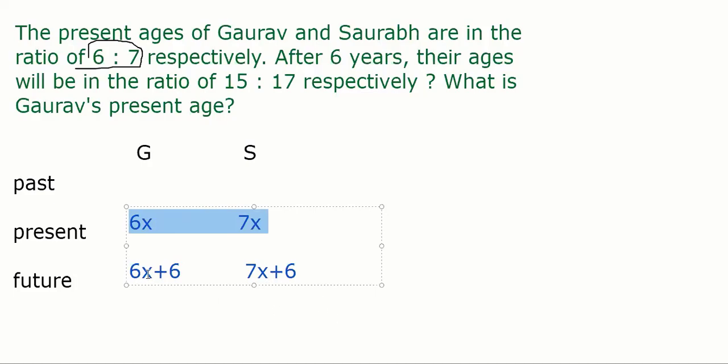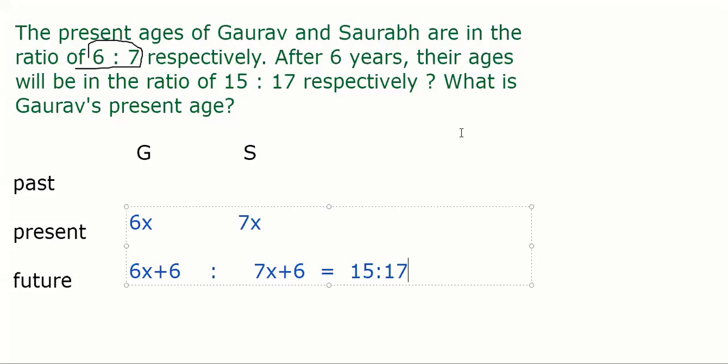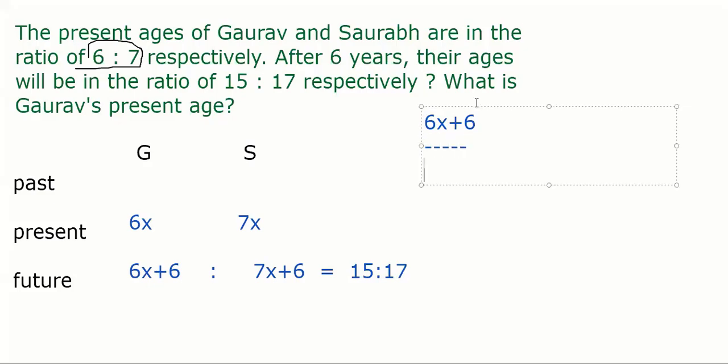So now we got their ages after 6 years will be this. Correct? And read what ratio is given. 15:17. And that is given for the age after 6 years, future age, right? So what equation can you form? This is given as 15:17, so our equation becomes 6x plus 6 ratio 7x plus 6 equal to 15:17, right, Meghna? So how to solve is simply cross multiply.